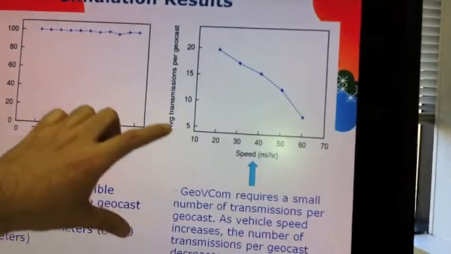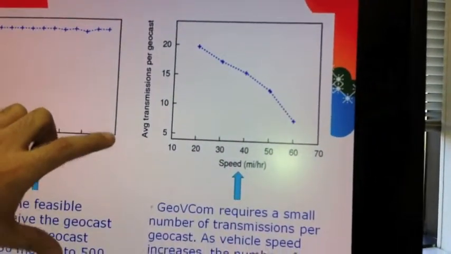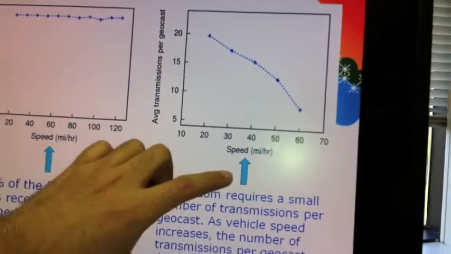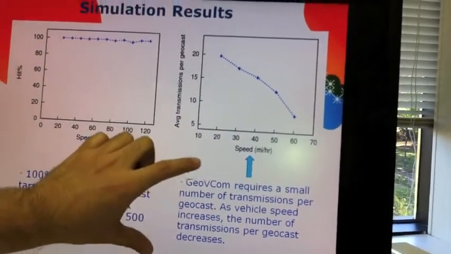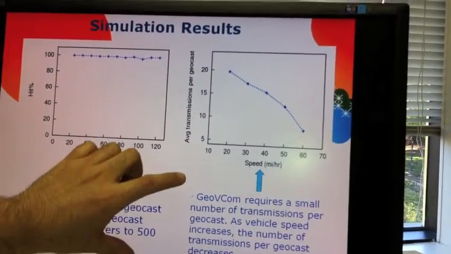And finally, this figure shows that the number of transmissions per geocast decreases with the increase in speed. This is because with the increase in speed, the vehicle density decreases.